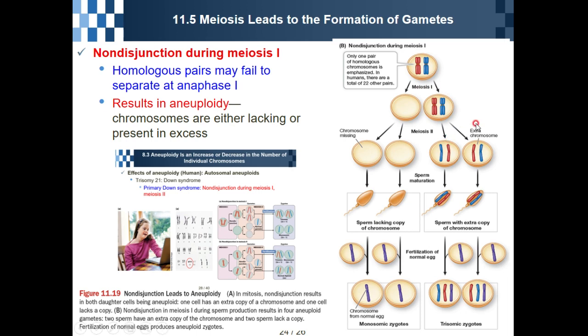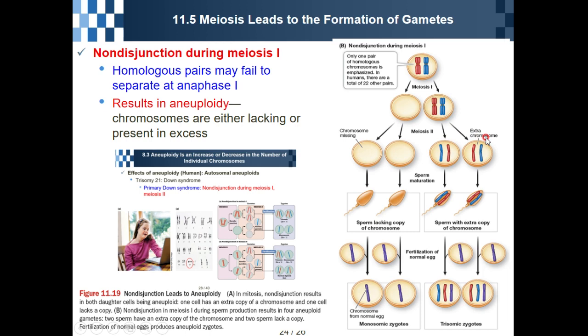Usually each cell has one chromosome like this. But in this case, one cell did not receive the chromosome, and in this case, the other received one more chromosome. So it will make aneuploidy. They will have an extra chromosome.